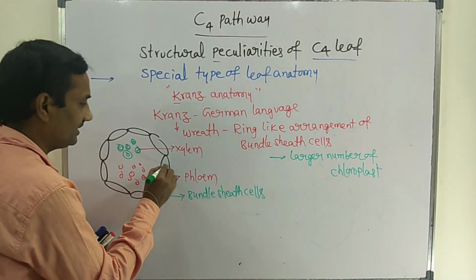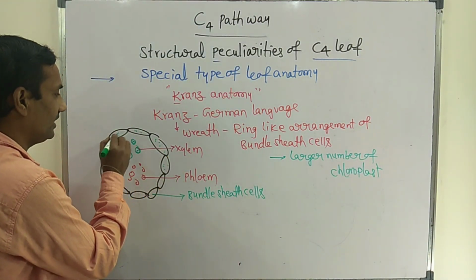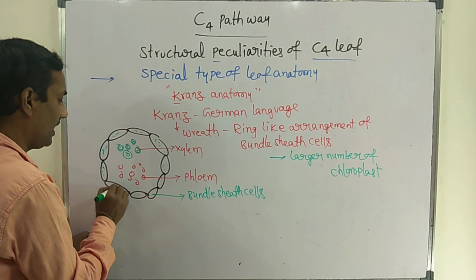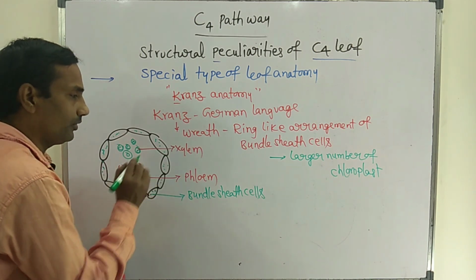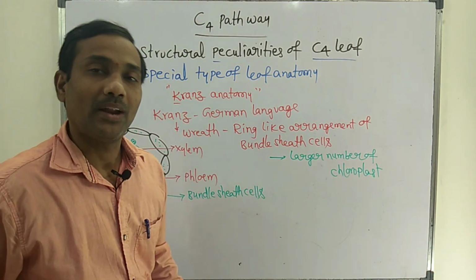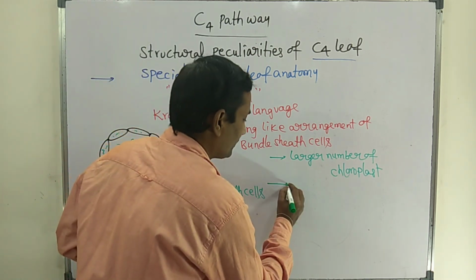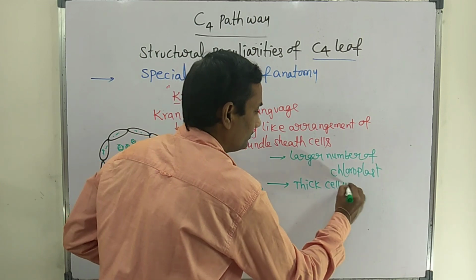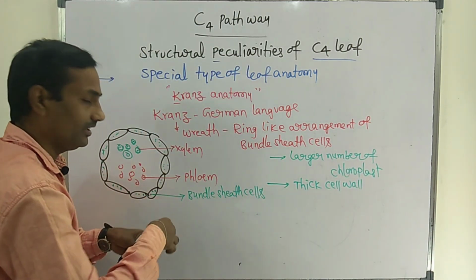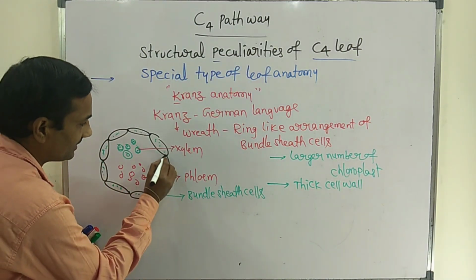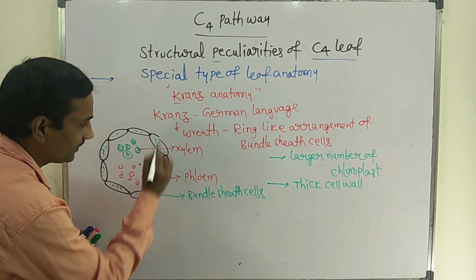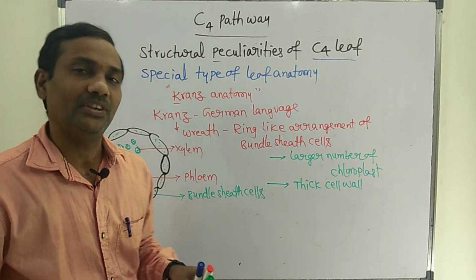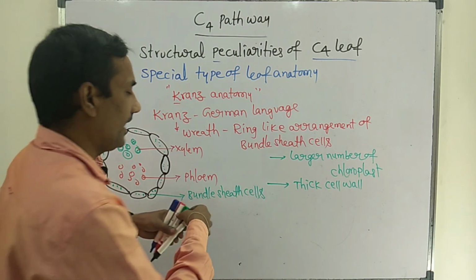The bundle sheath cells have a larger number of chloroplasts. That is one more unique feature of C4 plant bundle sheath cells. Next, the cell wall is thick. Compared to C3 plants, the cell wall is thicker. That is one more unique feature of C4 plants.